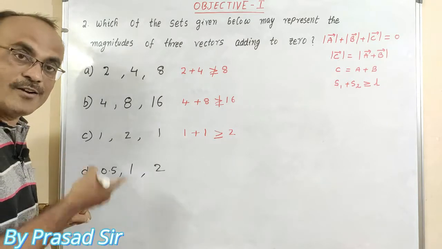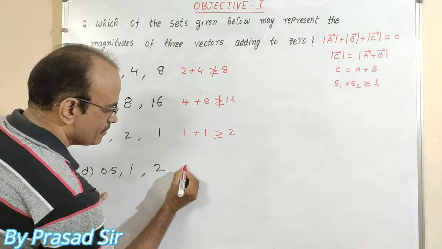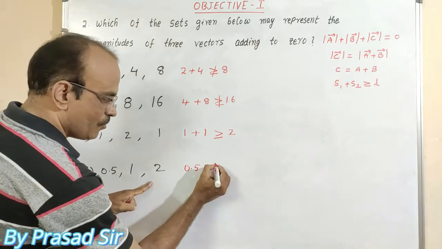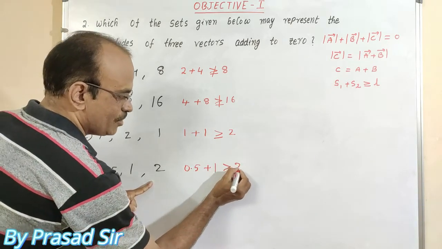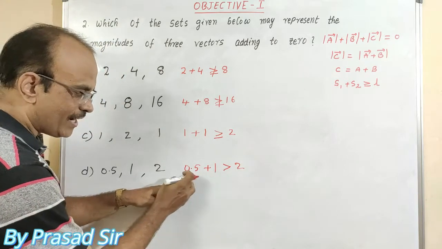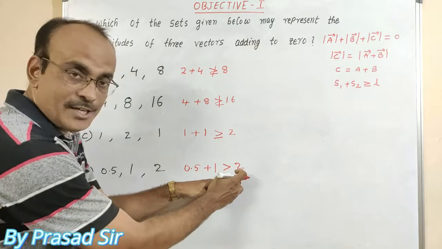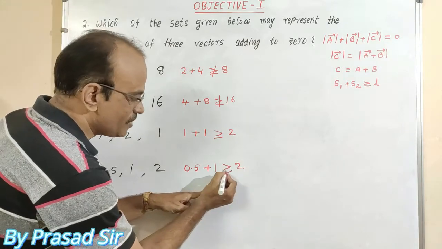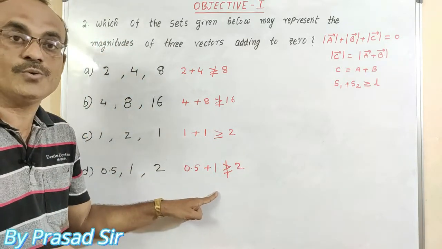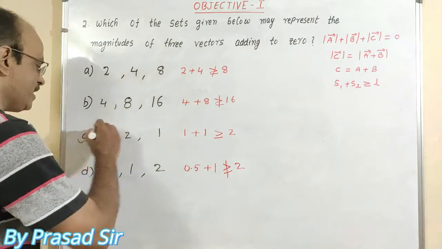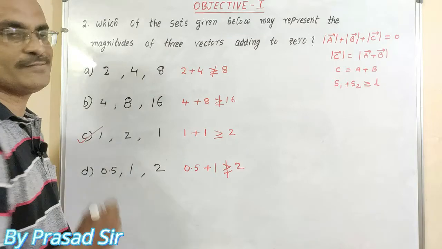We will check option D. Here, 0.5 plus 1 greater than 2. Is it possible? 1 plus 0.5 is 1.5. Is it greater than 2? No. It is also not greater than or equal to 2. So that's why, which option is correct? Option C is correct for this question.